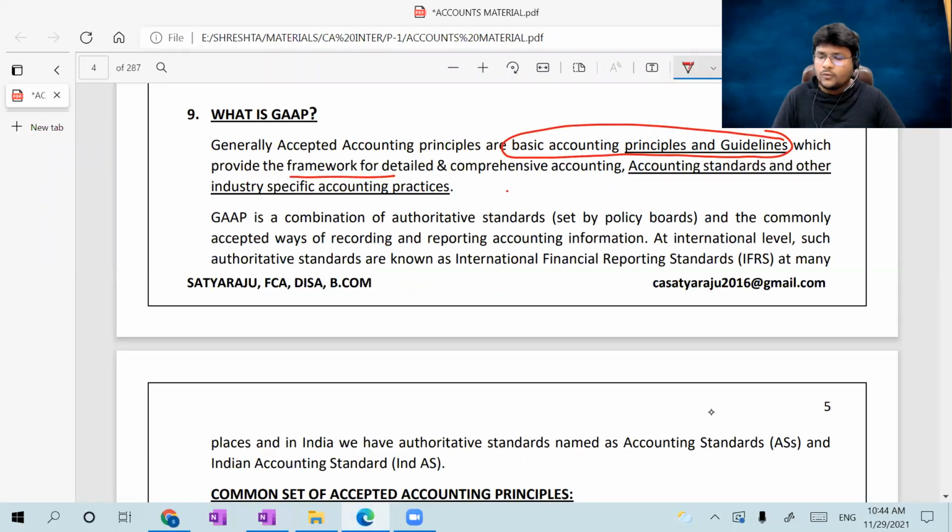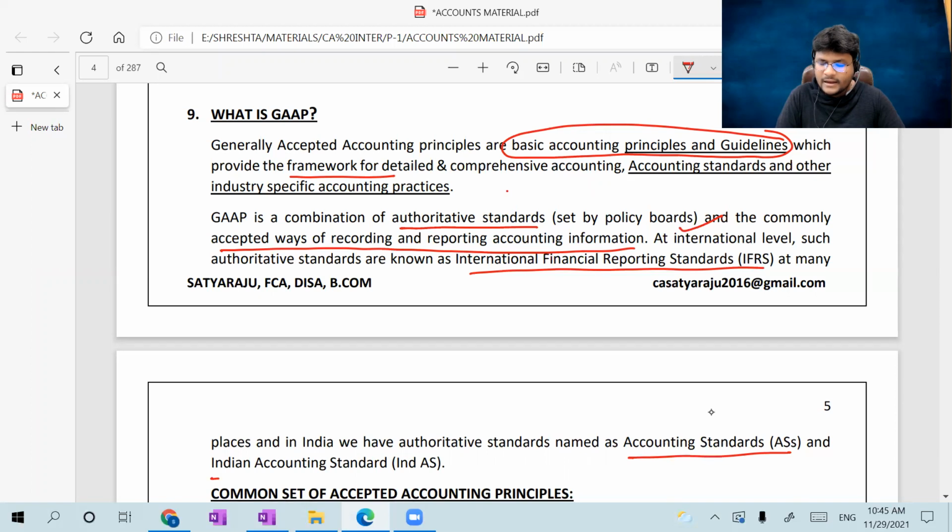Next, come back here. Let me continue with what is given in the material under GAAP. GAAP is a combination of authoritative standards that are set by policy boards, which is nothing but accounting standards, and the commonly accepted ways of recording and reporting accounting information, which is nothing but accounting principles and guidelines. So GAAP is the combination of accounting principles as well as accounting standards. At the international level, such authoritative standards are known as International Financial Reporting Standards, IFRS. In India, we have authoritative standards named Accounting Standards and Indian Accounting Standards.